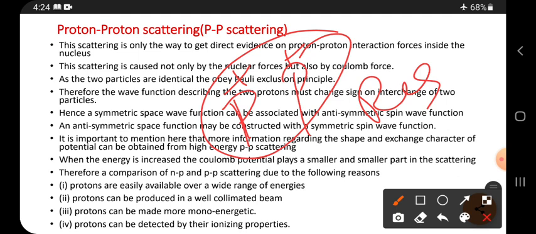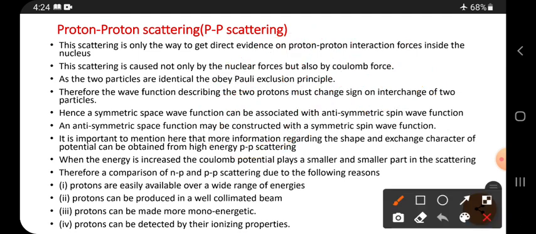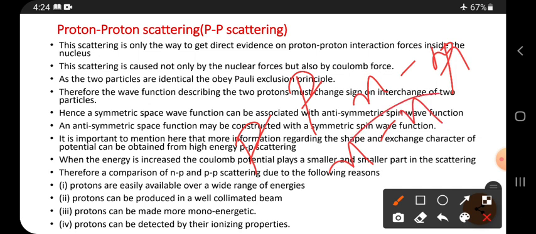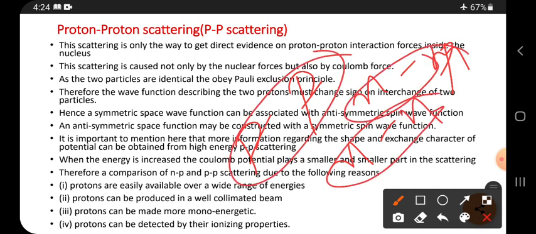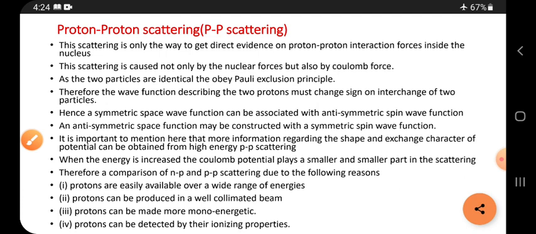The repulsive force belongs to the Coulomb force, so that is why the Coulomb force acts. And nuclear forces act between any two particles, that is proton-proton, neutron-proton or neutron-neutron; between any two particles, nuclear force acts inside the nucleus.